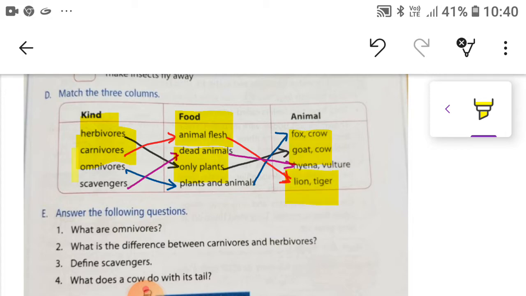Third, omnivorous, eat plants and animals, and fox and crow are omnivorous. Now the last, scavengers, eat dead animals, and hyena and vulture are scavengers.